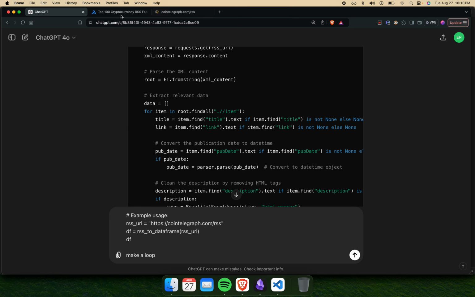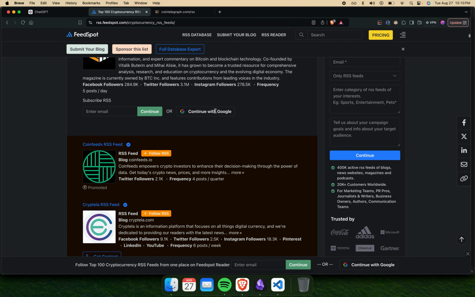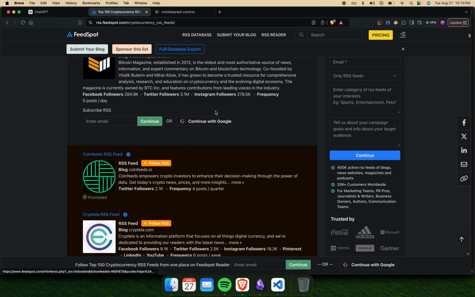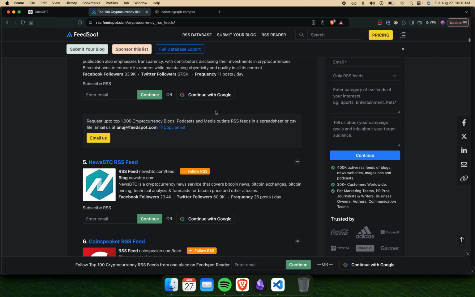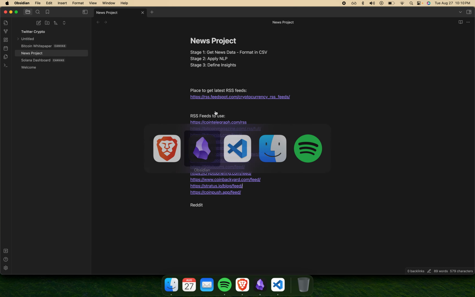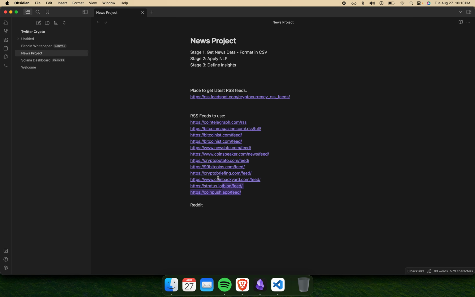As I said, we have 100, and the whole point of this project is to get as much news data as possible. Like, we're just gonna vomit as much as we can into this model.